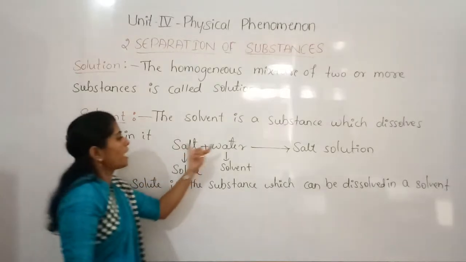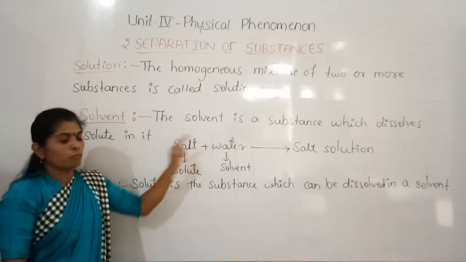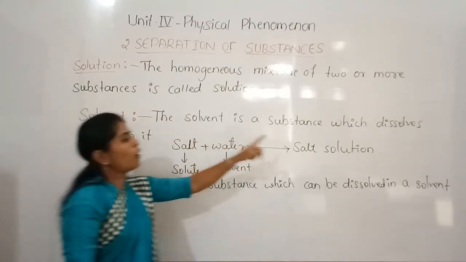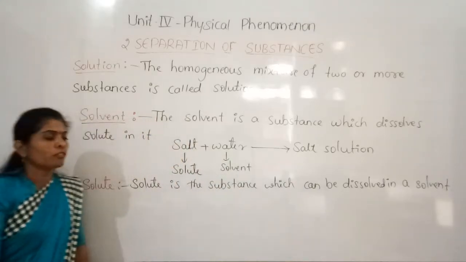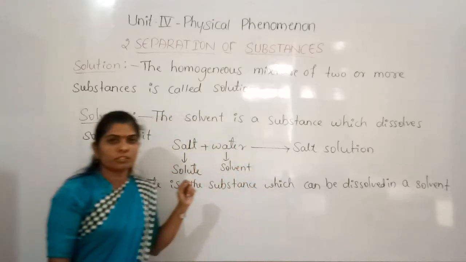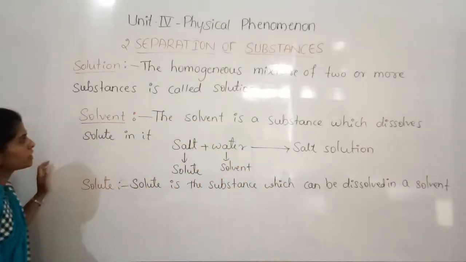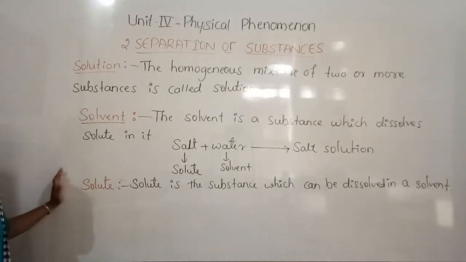Both combine homogeneously to form a new substance called solution. The salt and water combine together to form the salt solution, right?